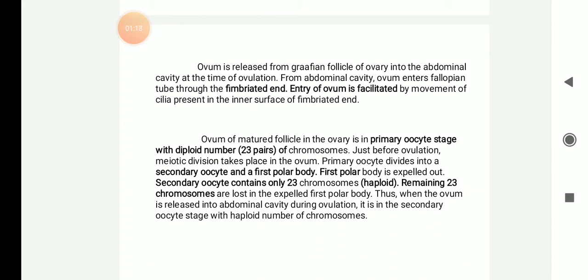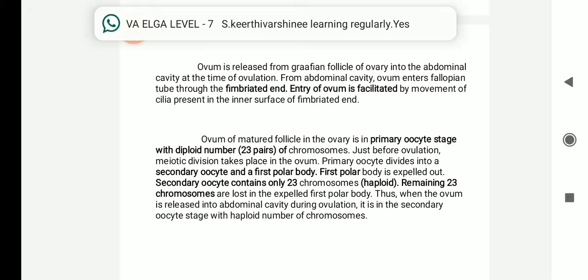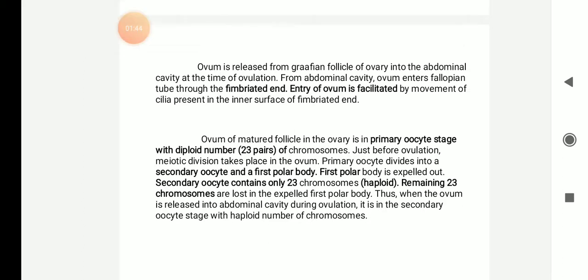So the primary oocyte will be divided into a secondary oocyte and a first polar body. The first polar body will be expelled outside. The secondary oocyte consists of 23 chromosomes, which is haploid in nature, while the remaining 23 chromosomes are expelled in the first polar body, which will be destroyed. Thus, when the ovum is released into the abdominal cavity during ovulation, it is in the secondary oocyte stage with a haploid number of chromosomes.